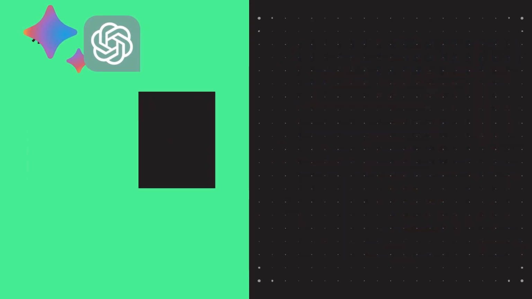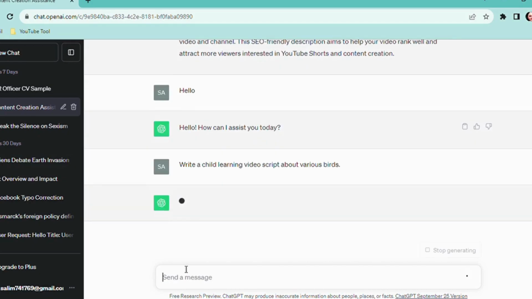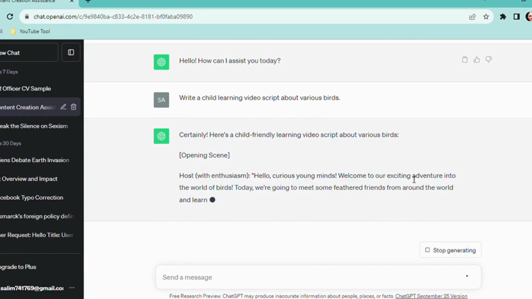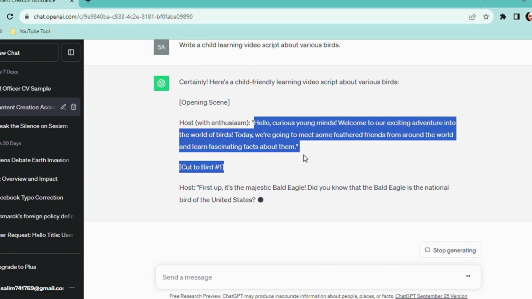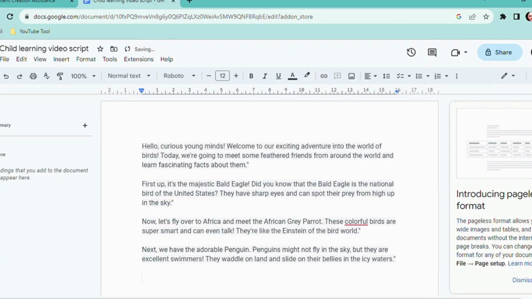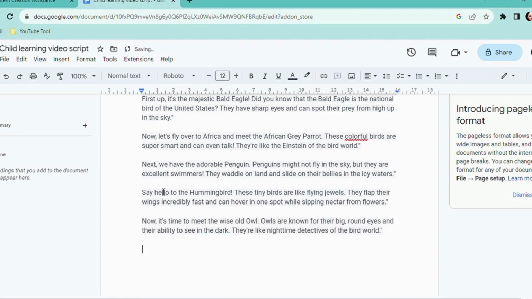We're going to use the power of ChatGPT to ensure a script that's as captivating as it is educational. We'll provide ChatGPT with a prompt to generate a child learning video script that's all about the amazing diversity of birds. This script will not only be informative but also engaging for young learners. Once ChatGPT works its magic and writes this script, we'll focus on the host's part of the text. We'll carefully extract this host part and place it into a document file like Google Docs to keep things organized. And there you have it, our first step complete.